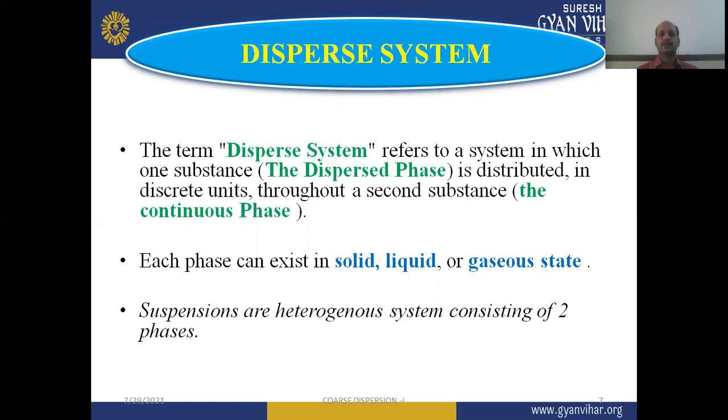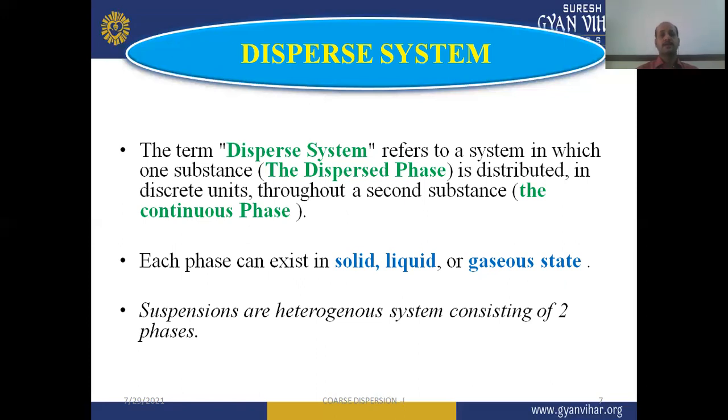Dispersed phase materials are distributed throughout the continuous phase, and the continuous phase may be a solvent, a liquid, or a base. In case of a semi-solid dosage form, it is known as the base. In case of a liquid dosage form, it may be a vehicle or solvent. The dispersed phase is distributed throughout the second phase, which is known as the continuous phase. Each phase can exist in solid form, liquid form, or gaseous state.